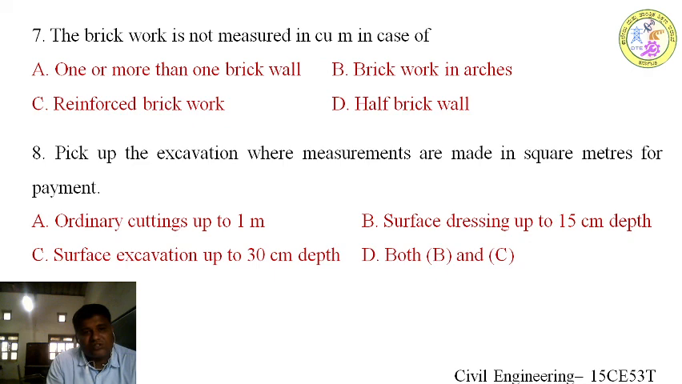And the eighth question is, pick up the excavation where measurements are made in square meters for the payment. If I want to pay for excavation, when I am going to take it in square meters: ordinary excavation up to 1 meter, excavation up to 15 centimeter depth, excavation up to 30 centimeter depth, or option D, both B and C. Option D is the right answer. As I told in the initial slides, all the excavation done up to 30 centimeter will be measured in square meters.